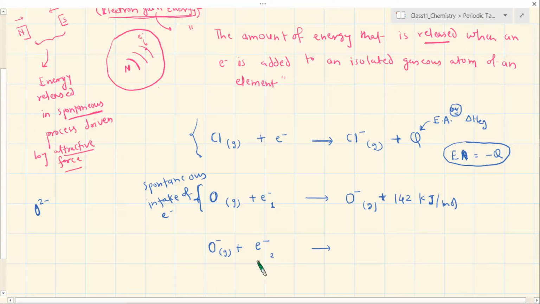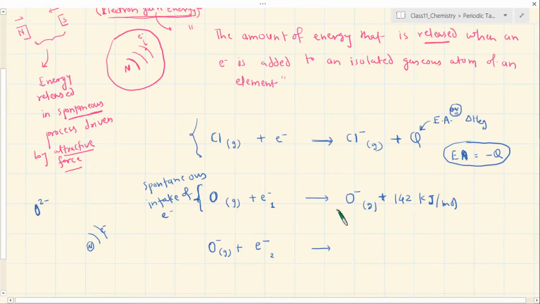Now think about this: the ion already has a negative charge, so there will definitely be a clash, in the sense there will be a repulsive force. Of course this electron should be drawn by the nucleus. Look, the nucleus has a tendency to accept an electron, right, but the outer surface is more of a negative cloud. The nucleus of the oxygen atom wants to draw the electron, but because the outermost surface is more of a negative cloud, it tends to not accept the electron easily.